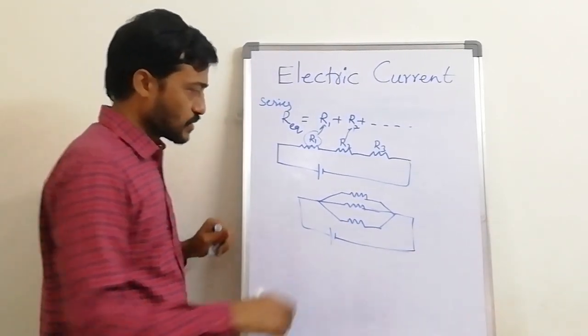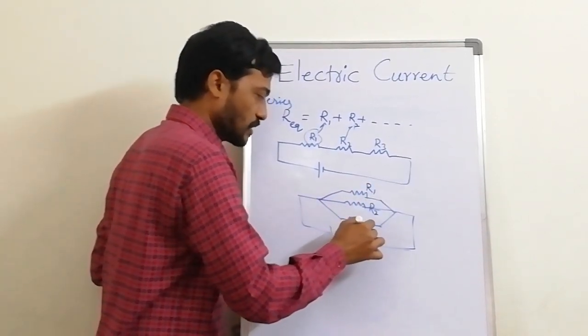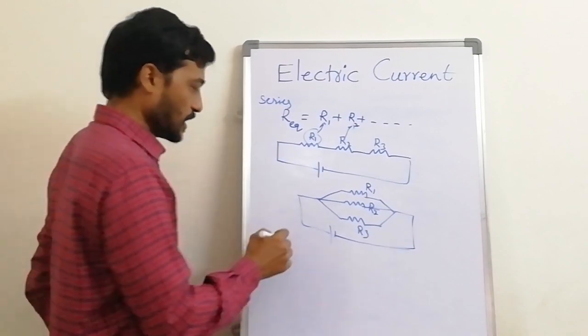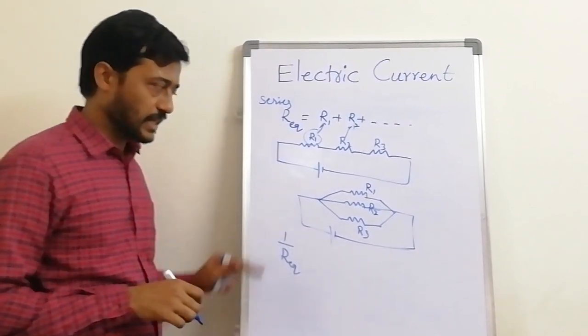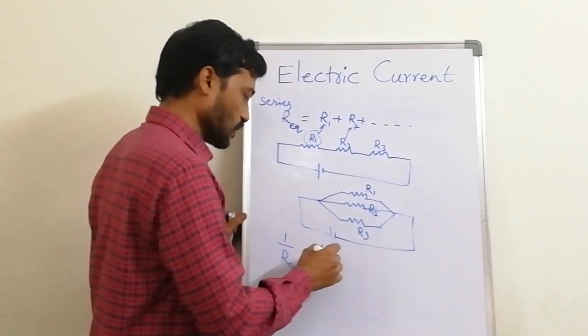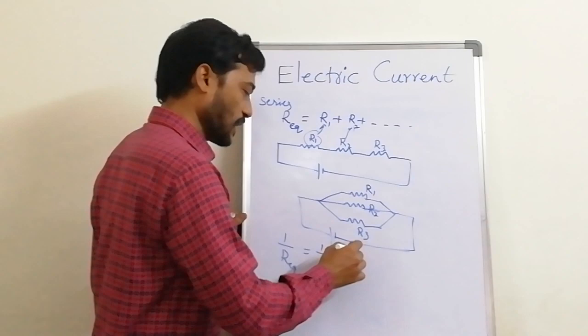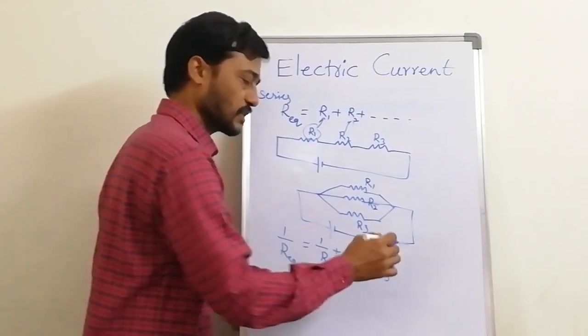Here also we will write R1, R2 and R3. As they are in parallel, we write the equivalent as R equivalent. So here we take 1 by R equivalent is equal to 1 by R1 plus 1 by R2 plus 1 by R3.